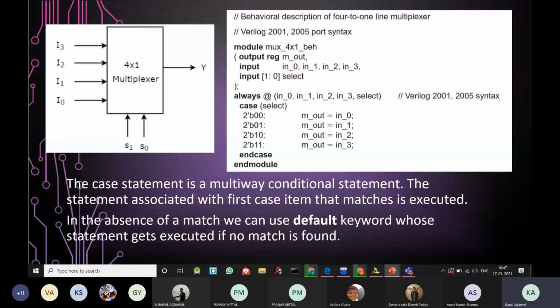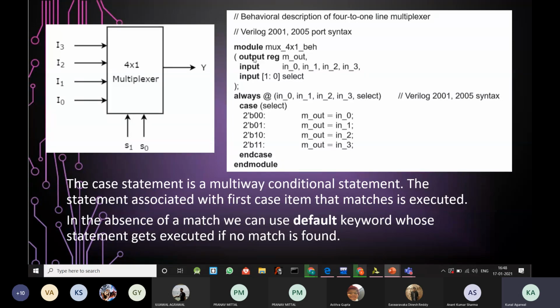So we basically do not need it in the case of a combinational circuit. We need not hold the value of the output for the next time, meaning the current value of the output does not depend on the previous output value. But in the case of a sequential circuit, the current output value is a function of the previous output value. So in that case, we need to use a register. That's why I say that behavioral modeling is used in the case of sequential circuits. But just to explain, we are doing it for a combinational circuit also.